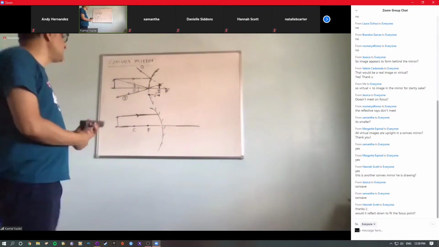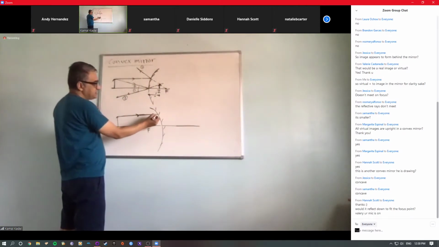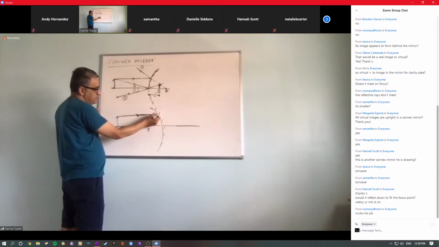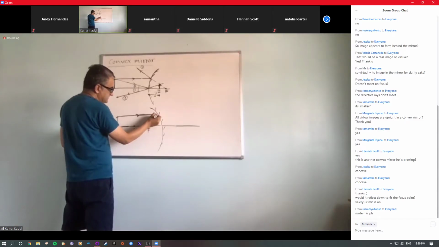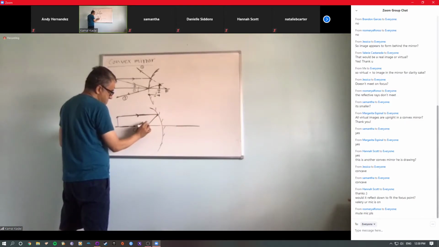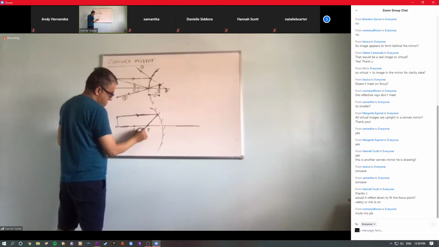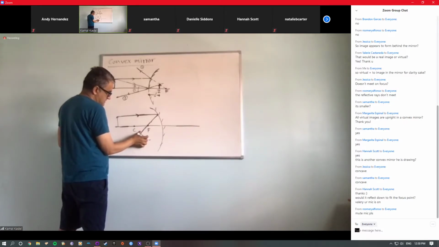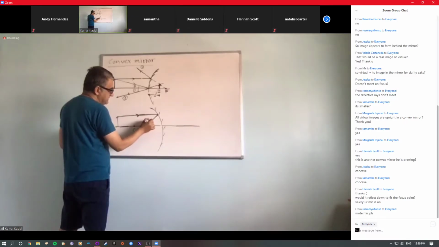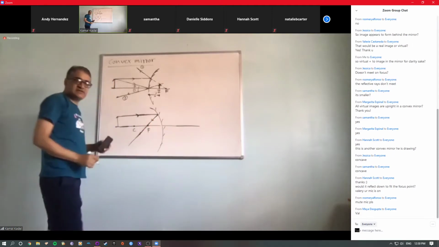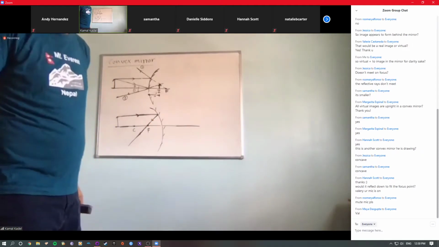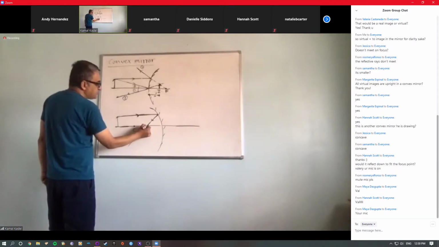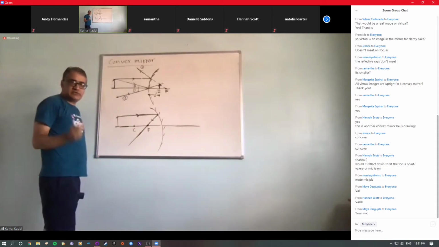Yes, it reflects back through the focus, okay? Let's do this. I hope that you already did this. So any ray parallel to the principal axis will be reflected back passing through focus. Oh no, I did it wrong. Can you mute your mic, please? Okay, this is reflected rays, okay? Good. So now, at least we need 2 rays to form the image, obviously, because we need that point.